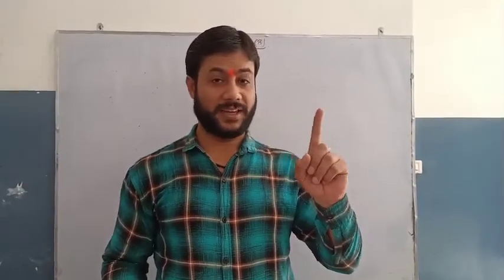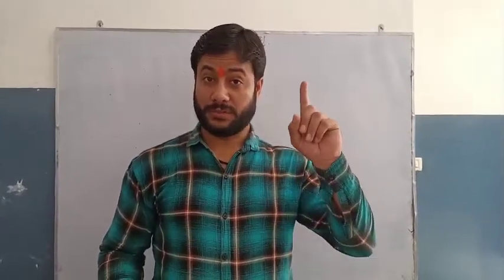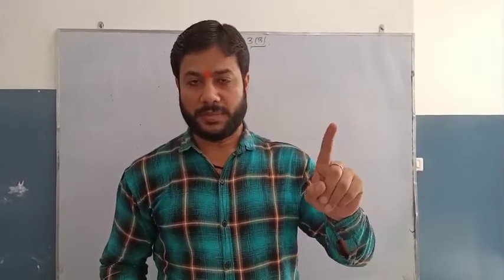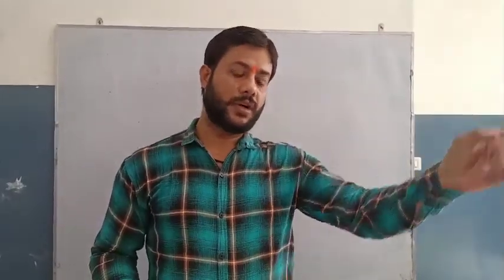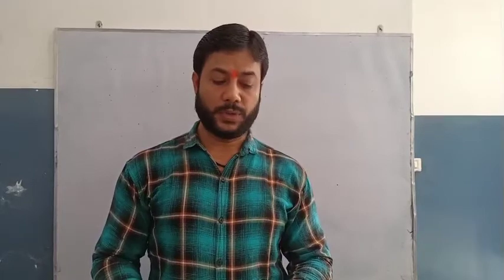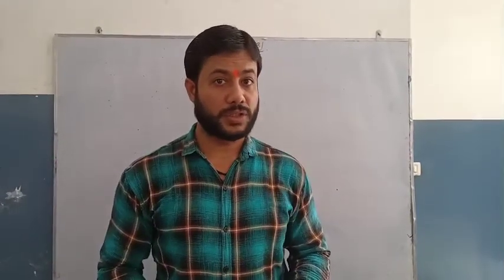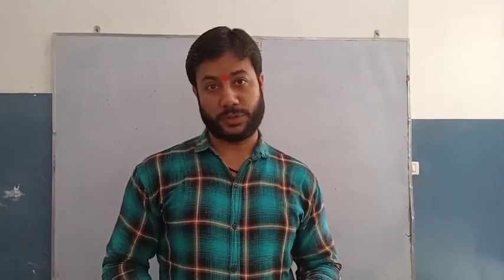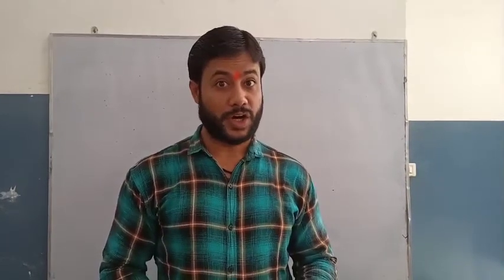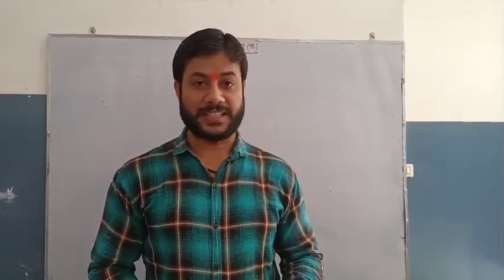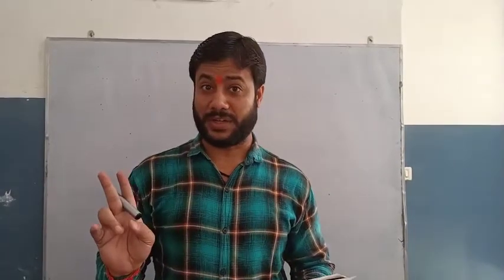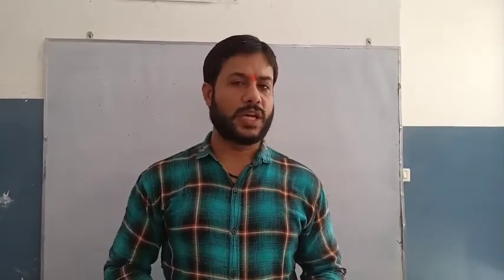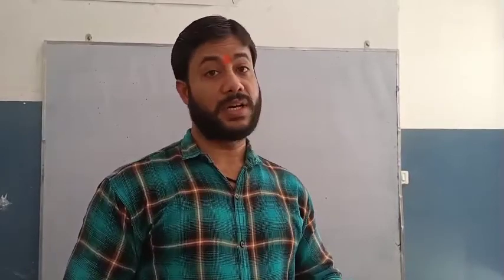Now question number 3, which of the following are squares of odd numbers? Remember again, if the number given to you is an odd number, it will be the square of an odd number. So here 484 is an even number, so this is not the square of an odd number. 961 is an odd number, so this is the square of an odd number. Now 7396 is an even number, it is not the square of an odd number. Like this way you can do it.